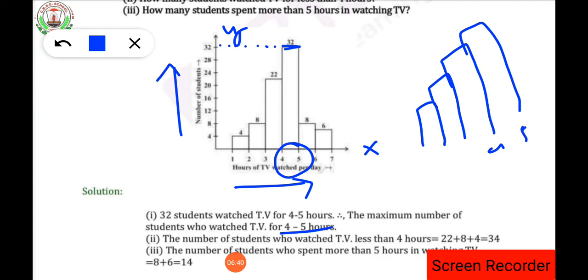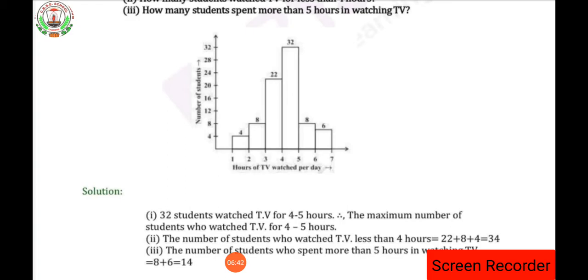Then, what is the answer for the first question? 32 students watched TV for 4 to 5 hours. Have you understood why it is marked 4 to 5? Because the 32 students come under the 5 hours and 4 hours. That's why. Okay. So the maximum number of students who watched TV, 4 to 5 hours, are 32 students. Clear up to here?